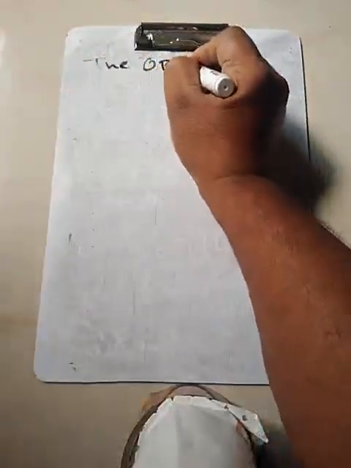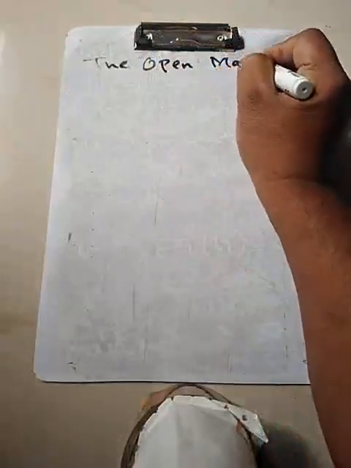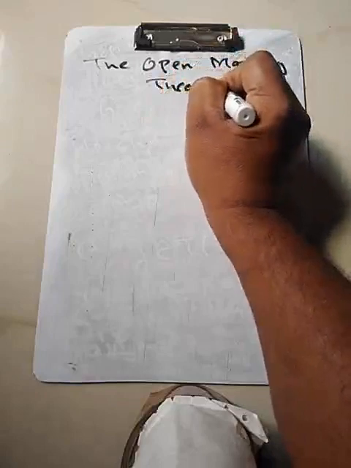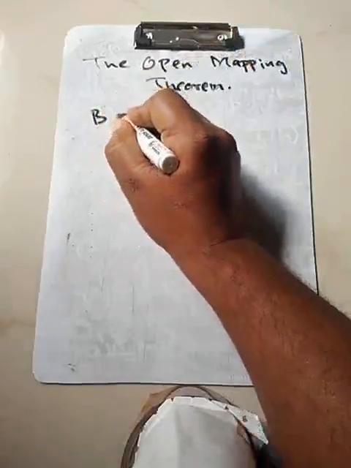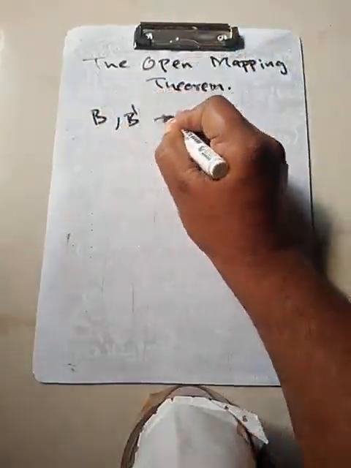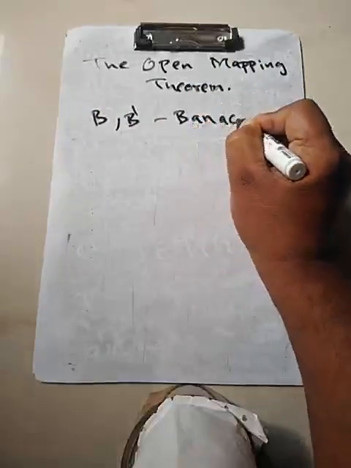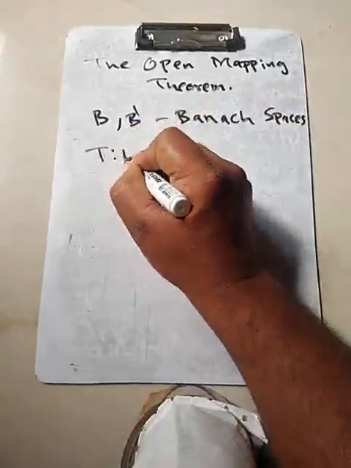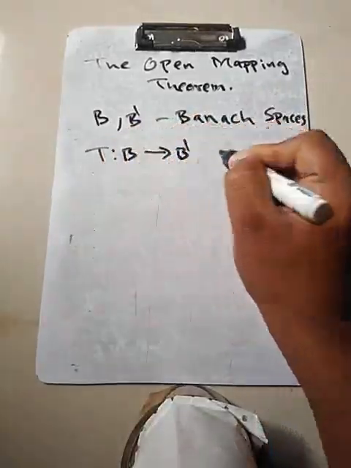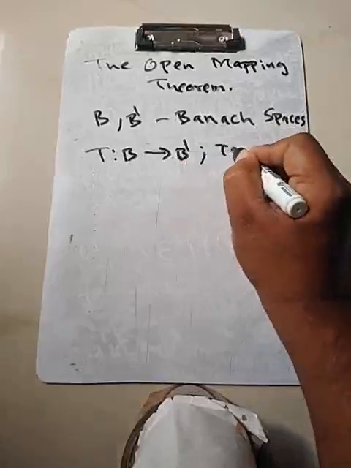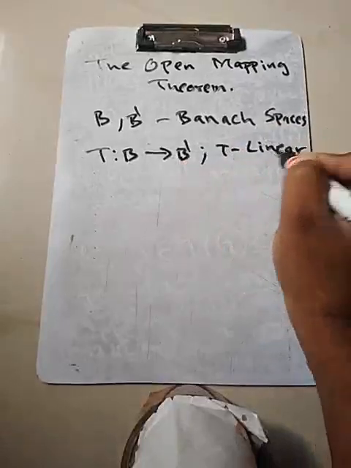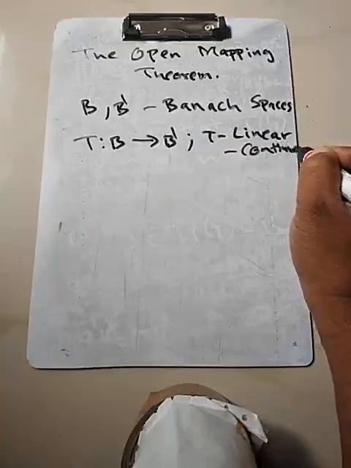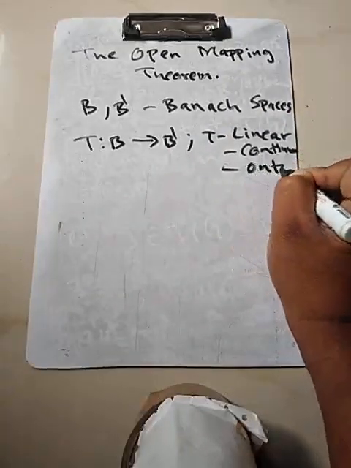The open mapping theorem. Let B and B dash be Banach spaces, and T a map from B to B dash. T is linear, continuous and onto.